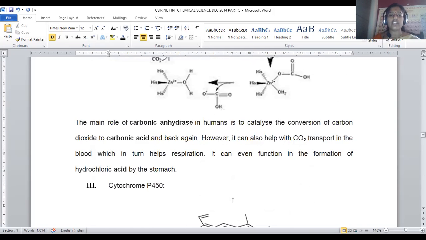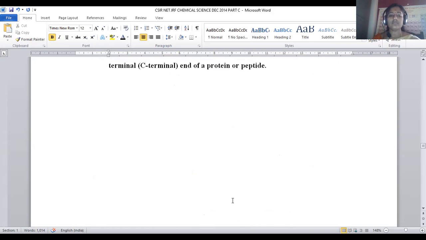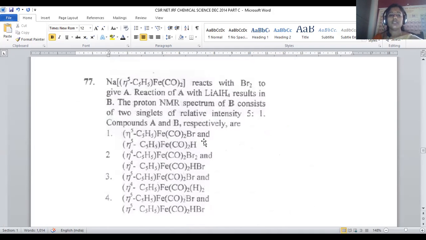Let us move on to question number 77. Sodium [η5-C5H5]Fe(CO)2 reacts with bromine to give A. Reaction of A with lithium aluminium hydride results in B. The proton NMR spectrum of B consists of two singlets of relative intensity 5:1. Compounds A and B, respectively, are. Here is the complex of iron: sodium [η5-C5H5]Fe(CO)2 was taken and added with bromine.